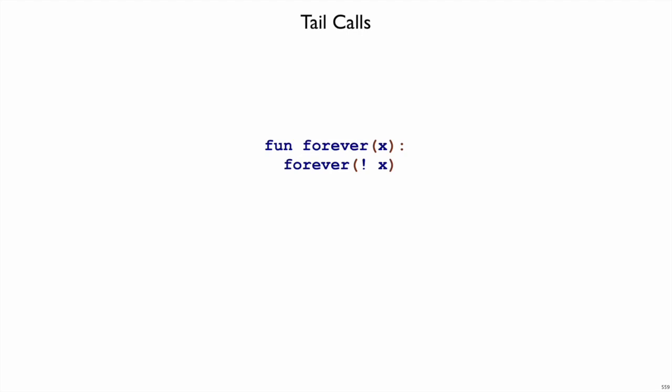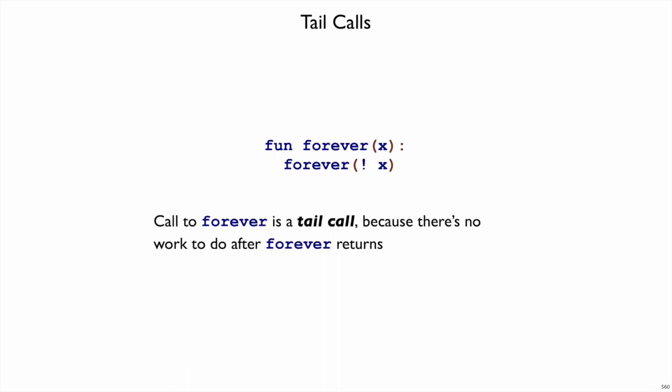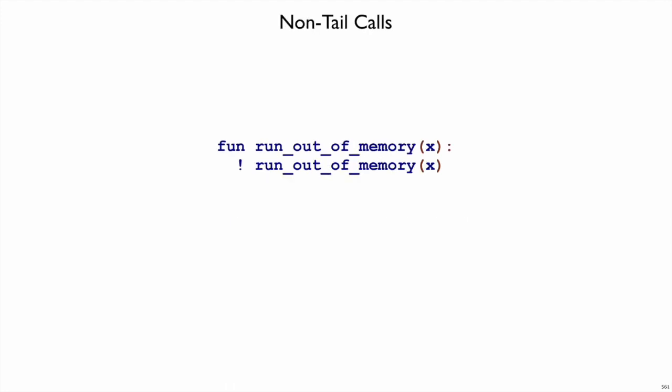And as the name suggests for this example Shplait function, the forever function will run forever when you call it. It will not run out of space. You can see that some work is done every time you call the forever function. It toggles x between true and false. But the key point here is that forever is in a position so that its result is the result of the enclosing body. That is, it's in a tail call, tail meaning as soon as you get an answer for this function call, that is the answer for the enclosing function call. So that's why forever will run. We don't have extra stuff that we're accumulating on the outside of the forever call.